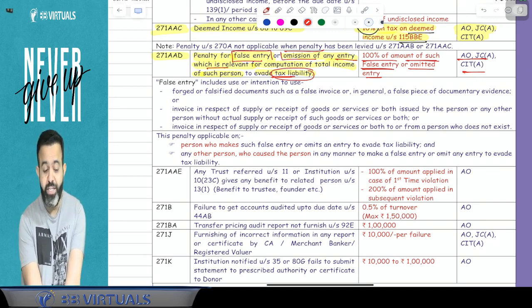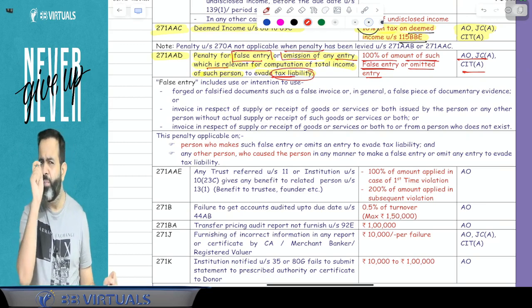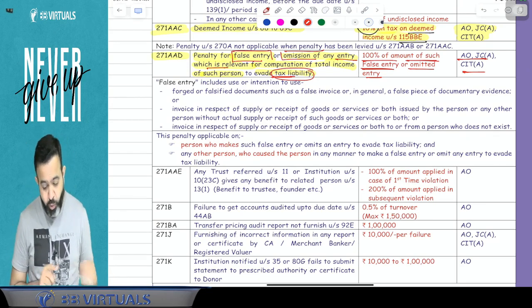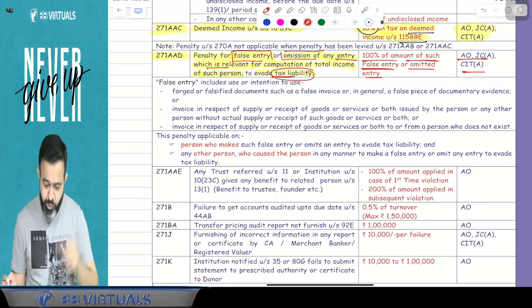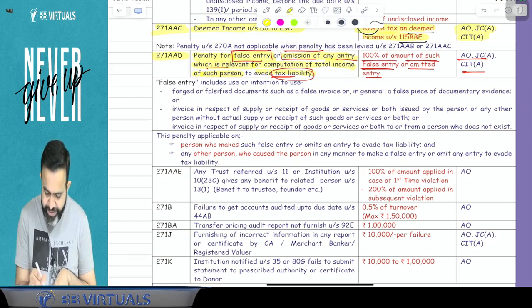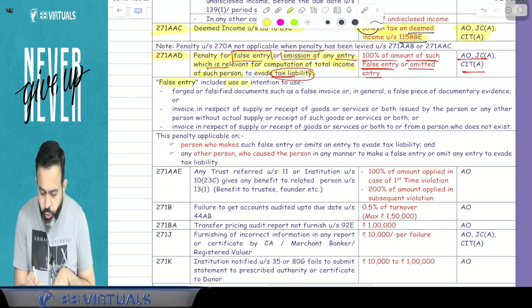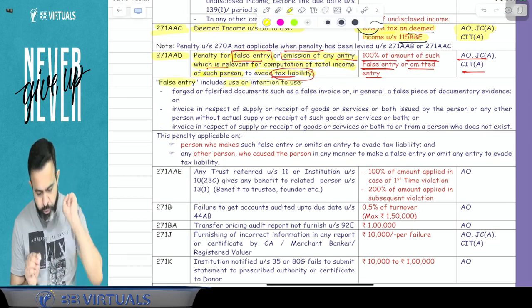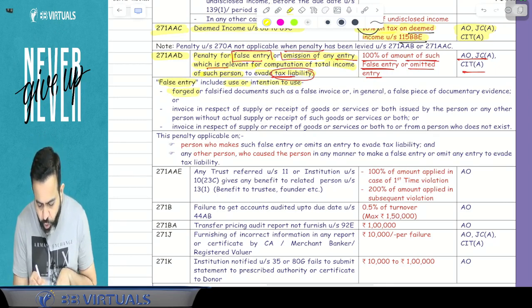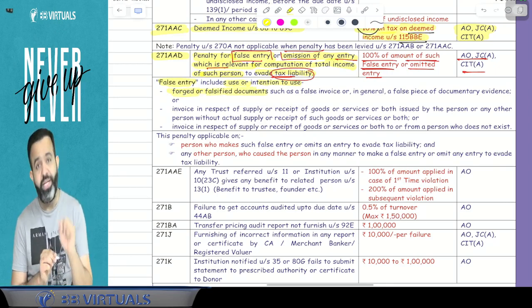Now guys, there is a very interesting part. Okay, what do you mean by false entry? So here they define the false entry. False entry means including, use or intention to use any forged or falsified document.